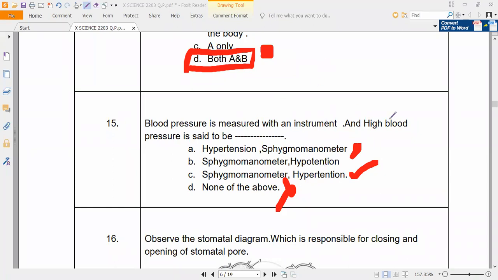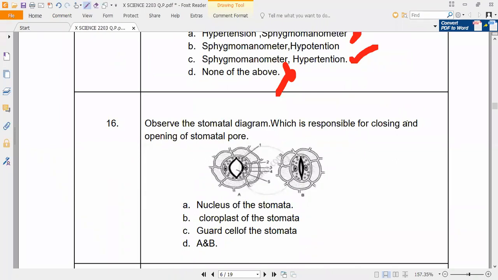Next question. Observe the stomatal diagram. Which is responsible for closing and opening of the stomatal pore? Directly you can say, it is not even a question at all. Correct, guys? Guard cells of the stomata. Guard cells.